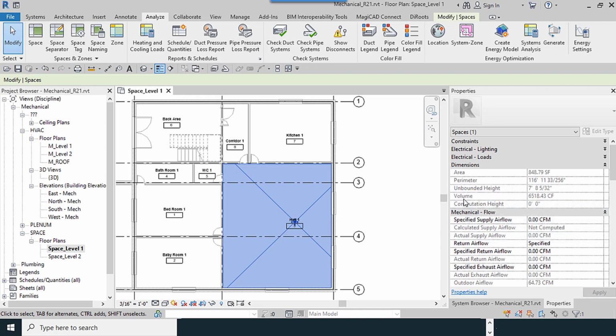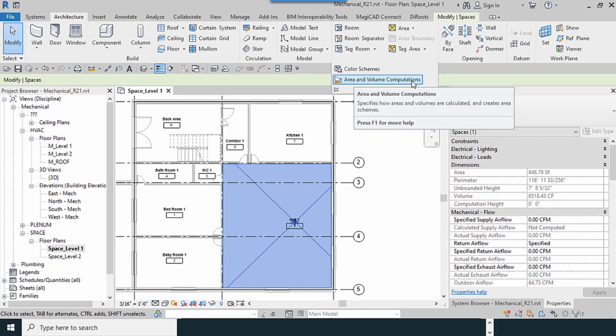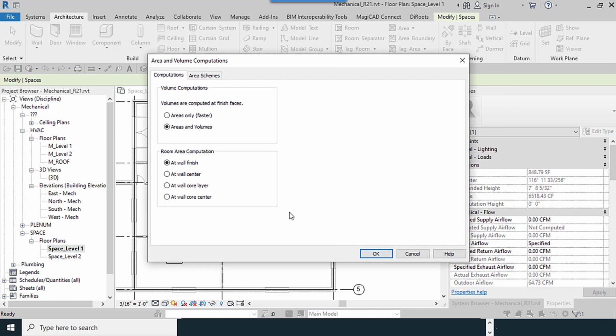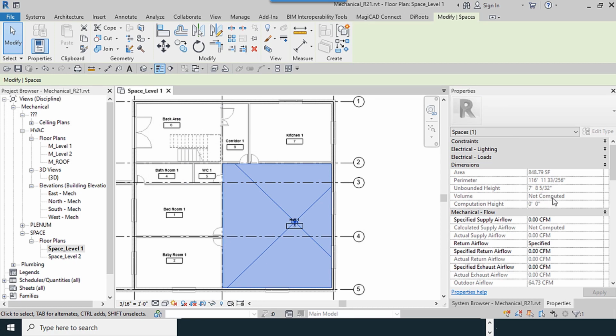Area, perimeter, and also volume. If this amount is not computed, you can go to our architecture and use the area and volume computation. It could be in areas only. When you click here, you can see not computed.